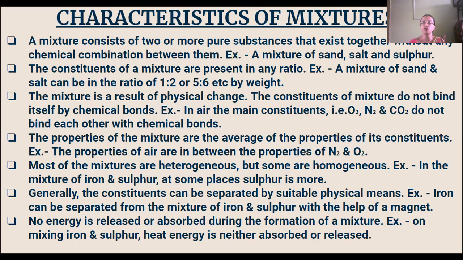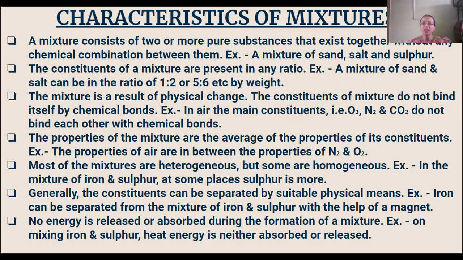Now, most of the mixtures are heterogeneous in nature, but some of them are also homogeneous. In the mixture of iron and sulfur, at some places sulfur is more, and in some places iron is more. So this is a heterogeneous combination. And if a mixture has the same amount of iron or sulfur throughout, then that will be a homogeneous mixture.